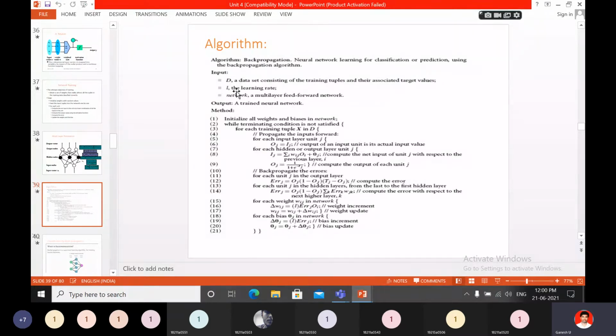Next, what are the inputs? D, a data set consisting of training tuples and their associated target values. Some data set values we are giving as input.